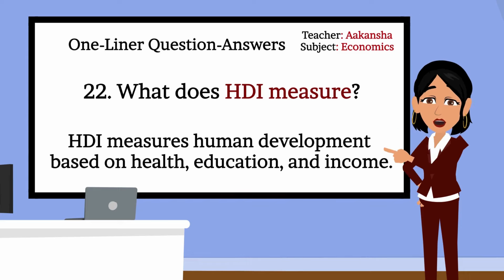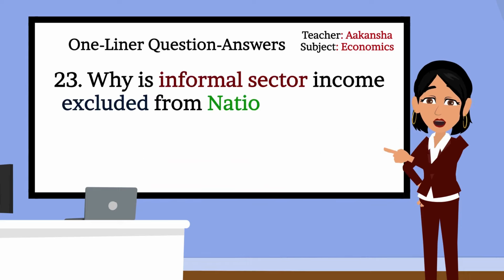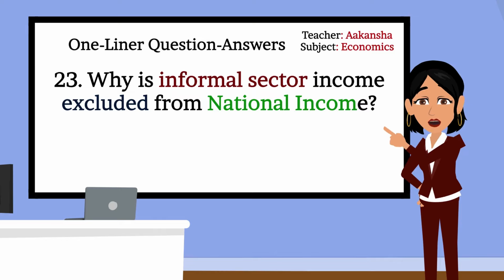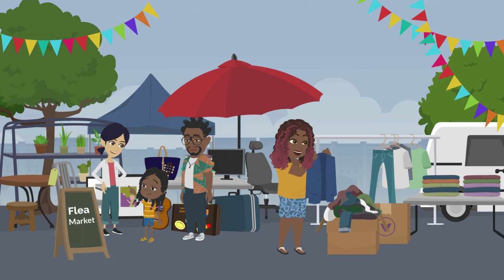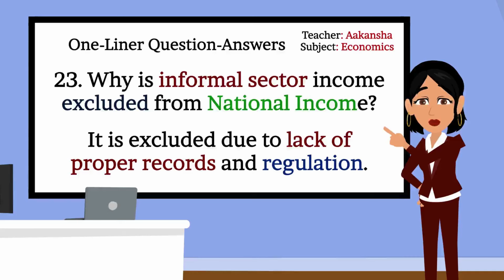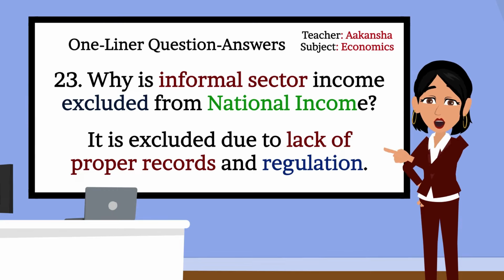Okay, class. Let's move forward. 23. Why is informal sector income excluded from national income? Informal sector income is excluded due to lack of proper records and regulation. Correct, Vansh.